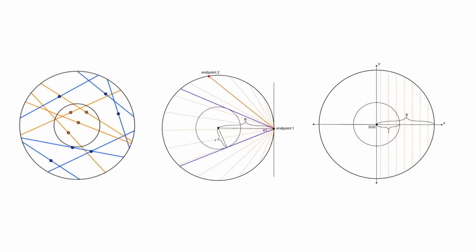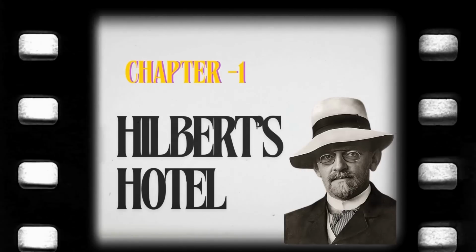These different methods of picking chords each give a different answer to the same question. This shows that the definition of randomness affects the probability result, highlighting the importance of clearly defining how randomness is generated in probability problems. Hilbert's Hotel.